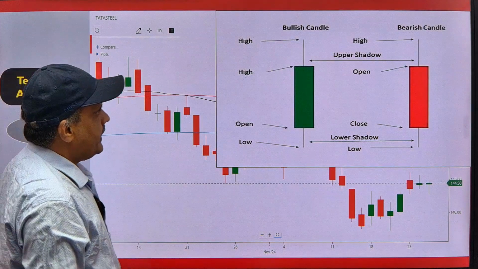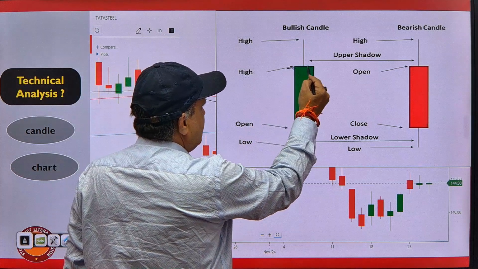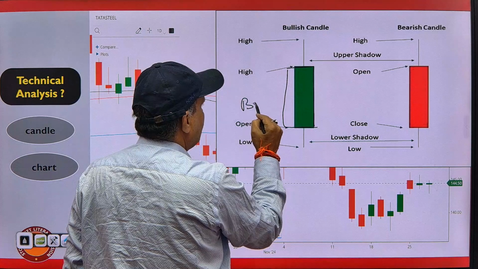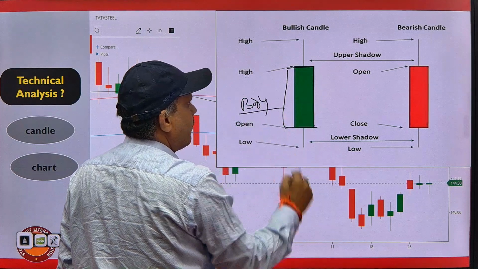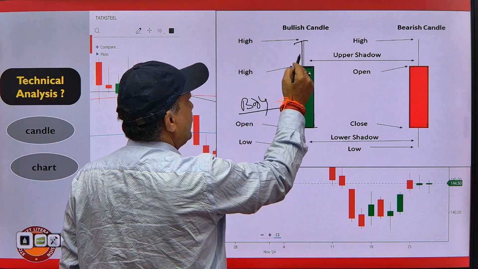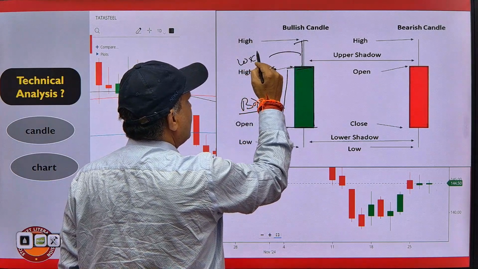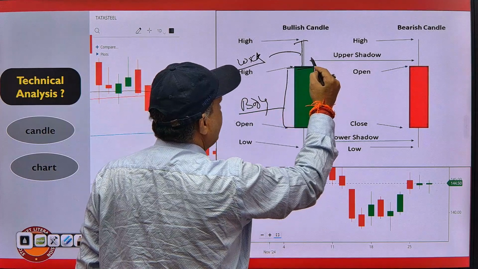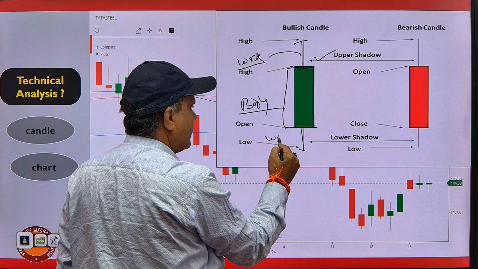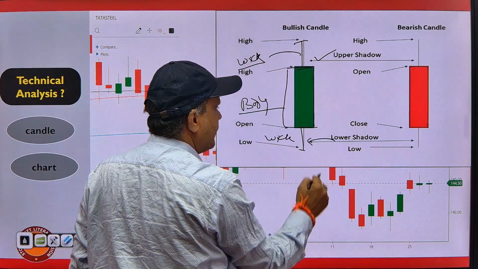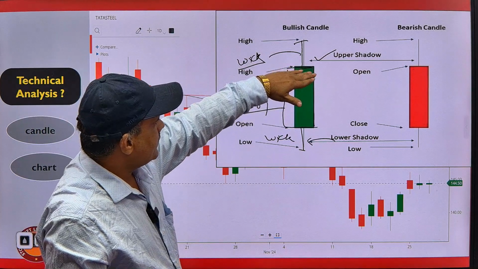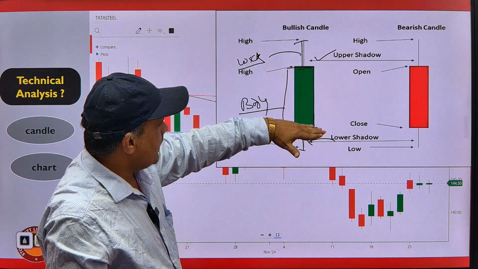In that candle, this will be known as the body, and this side will be known as the wick, or we can also call it the upper shadow. This will be known as the wick, or we can call it the lower shadow. That means the main price movement was this. This was the close price, this was the open price.